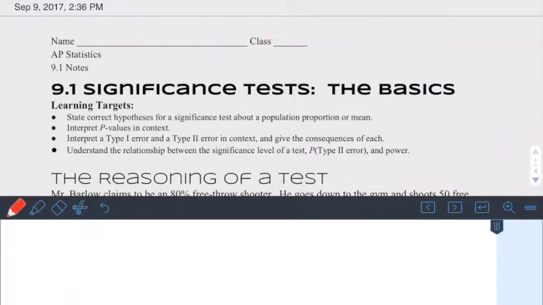Hi, BStat students. We're finally at chapter 9, which is kind of where this course is headed. So, we're going to start doing significance tests. Now, we're just going to cover the basics in 9.1, and then we'll actually perform them in 9.2 and 9.3. So, if you're not 100% sure on 9.1, it'll start coming in the next two sections.